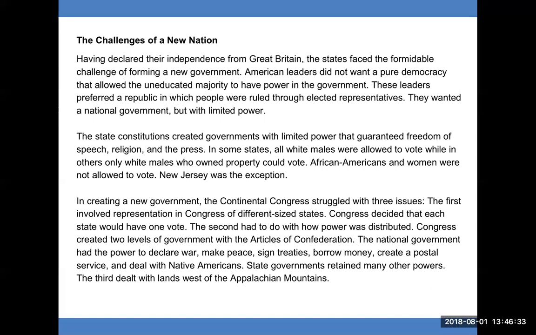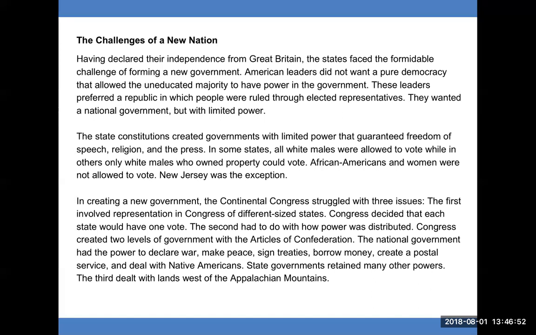In creating a new government, the Continental Congress struggled with 3 issues. The first involved representation in Congress of different-sized states. Congress decided that each state would have 1 vote. The second had to do with how power was distributed. Congress created 2 levels of government with the Articles of Confederation.